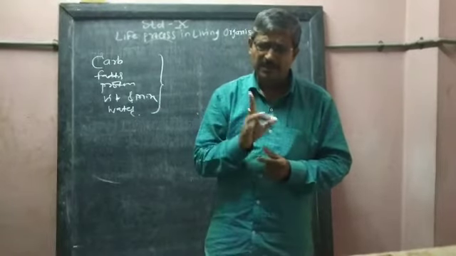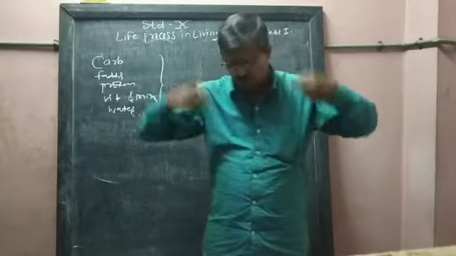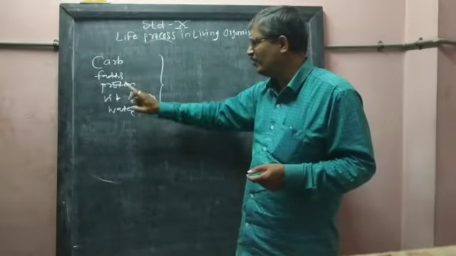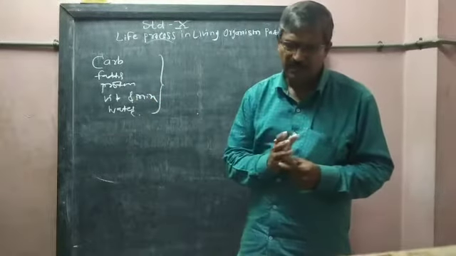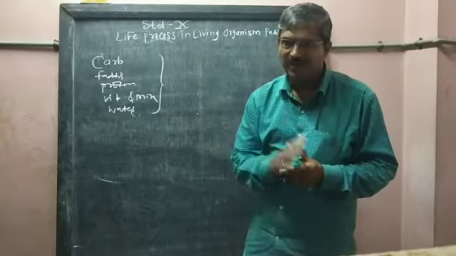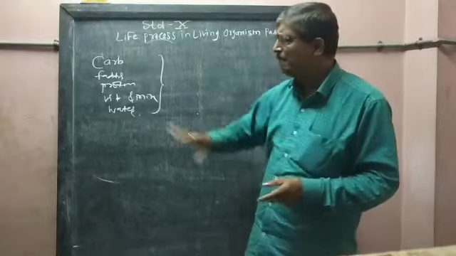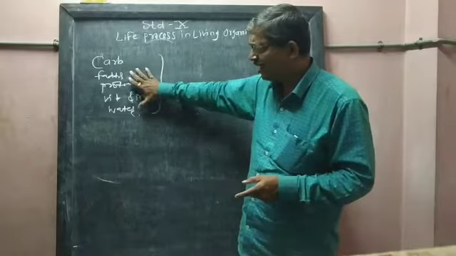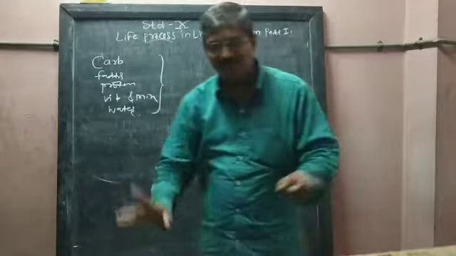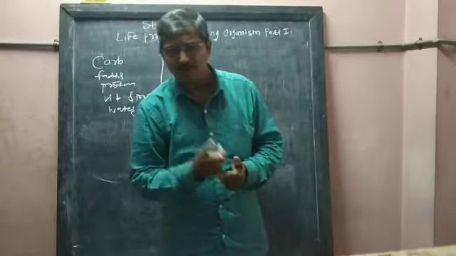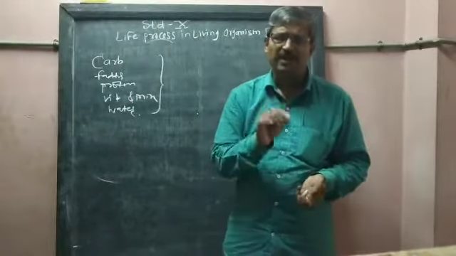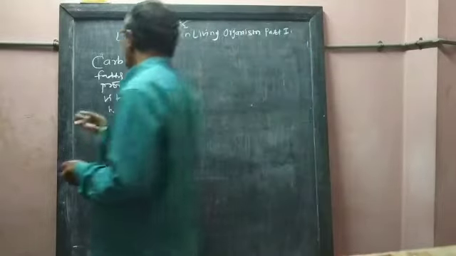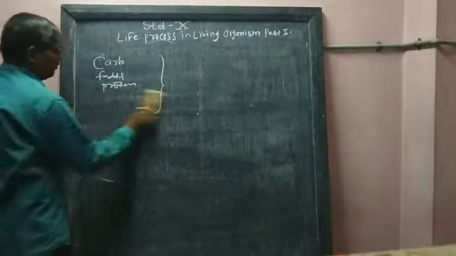To enjoy life successfully, to enjoy life happily, to maintain the health of this body, the proper proportion of fat, carbohydrate, protein, vitamins, minerals and water is necessary. That is the importance of a balanced diet. What is meant by a balanced diet? A balanced diet means the diet which contains proper proportions of carbohydrates, fats, proteins, vitamins and water. That is called a balanced diet. A balanced diet is useful to maintain proper health. Now we are going to study the next point of this lesson.